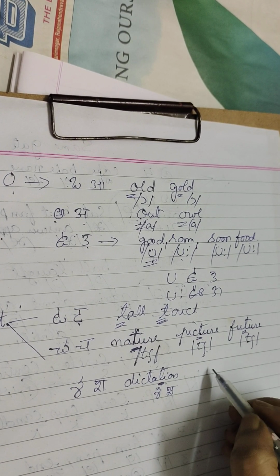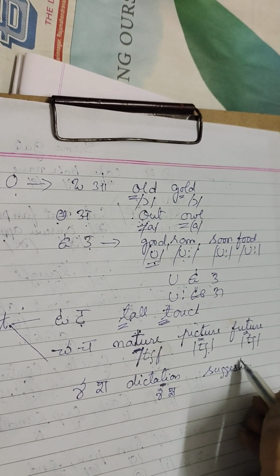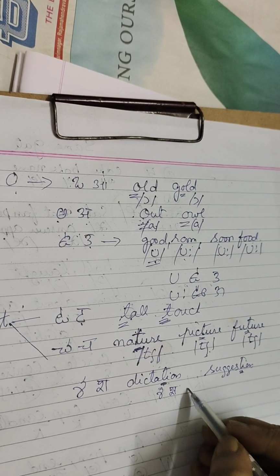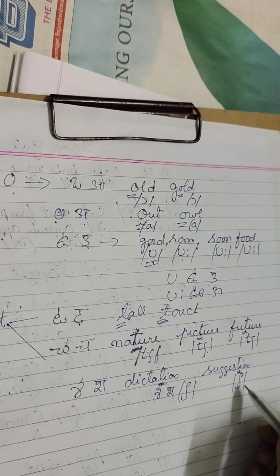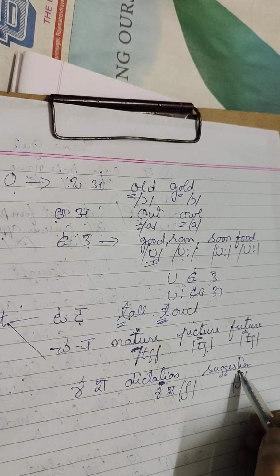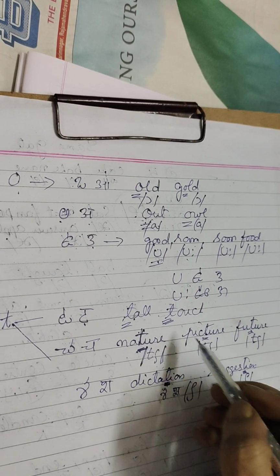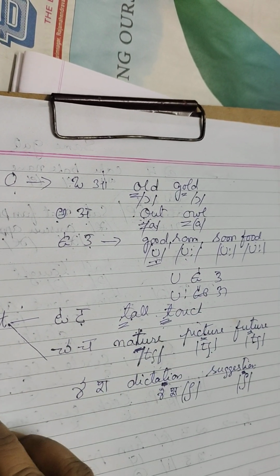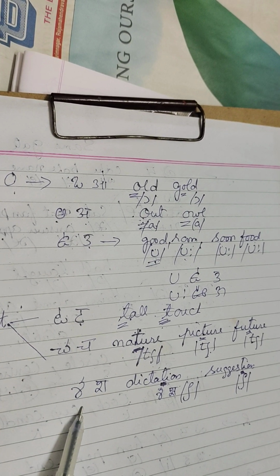And suggestion, sha. This is a sha symbol. So though it is T, it produces sha sound, cha sound, ta sound. So T produces three sounds: ta sound, cha sound, and sha sound.